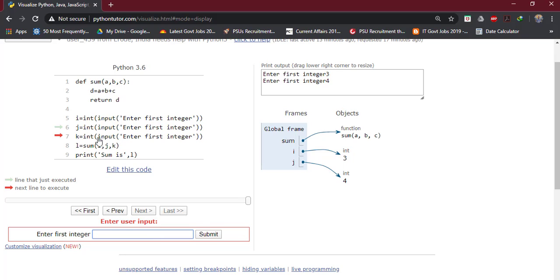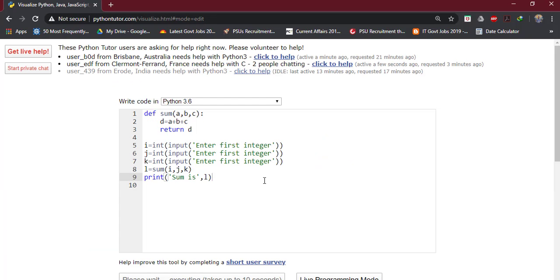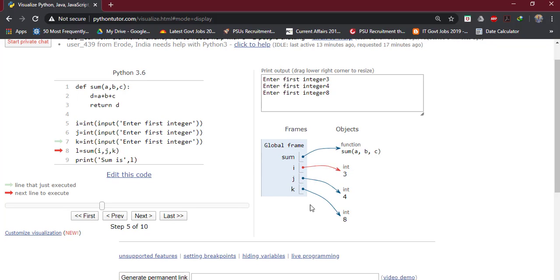Now we have to provide the value for k. Let us say 8. So all the values we have taken from the user. So i, j, k, all the variables are created in the global frame. These are known to have global scope, because we are defining them in the main segment. So these variables will have global scope and they will be created in the global frame.